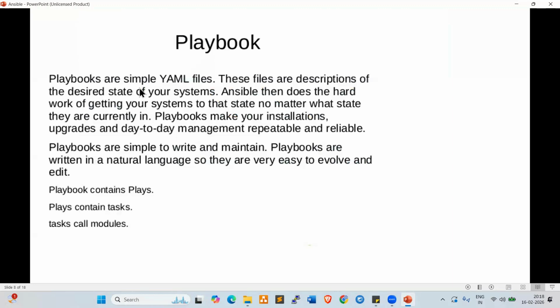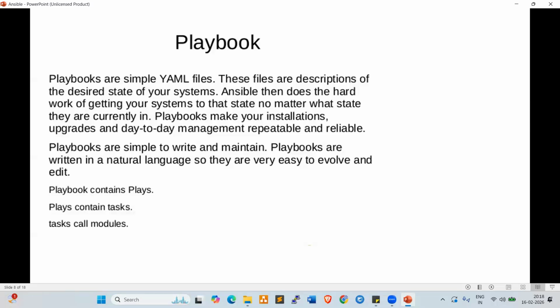Now look at here. Playbooks are simple YAML files. These files are descriptions of the desired state of your systems. Ansible then does the hard work of getting your systems to that state, no matter what state they are currently in. Playbooks make your installations, upgrades, and day-to-day management repeatable and reliable. Playbooks are simple to write and maintain. They are written in a natural language, so they are very easy to evolve and edit, right? It makes installations, upgrades, and day-to-day management repeatable tasks, right?